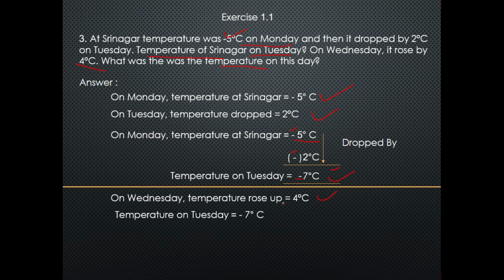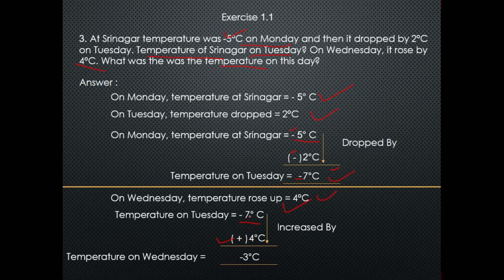As we have got the temperature on Tuesday as -7 degrees Celsius, which has increased by 4 degrees Celsius, we will add 4 to -7. You can see here one symbol is positive and another is negative, so we will subtract 4 from 7 and get 3, and we will put a minus sign because 7 is more than 4 and 7 has the negative symbol. So the temperature on Wednesday is -3 degrees Celsius.